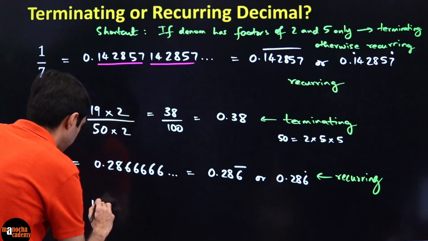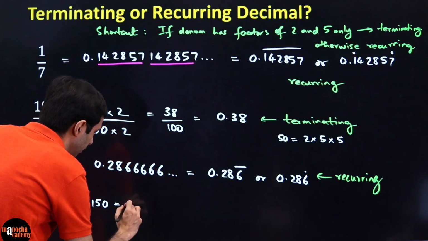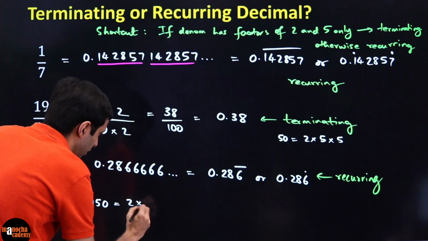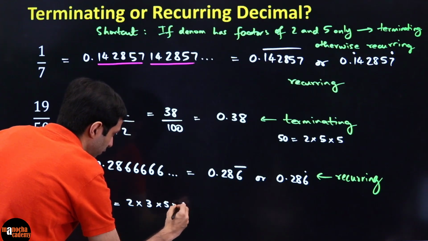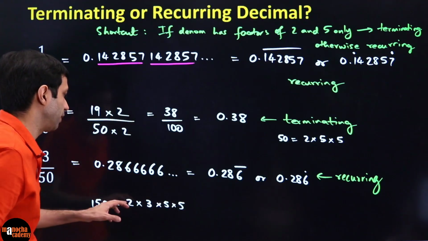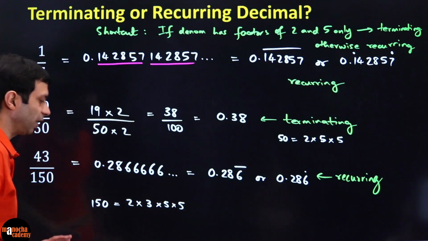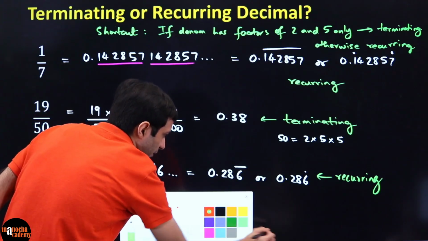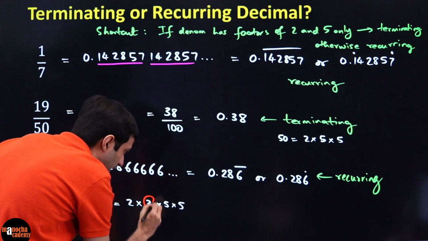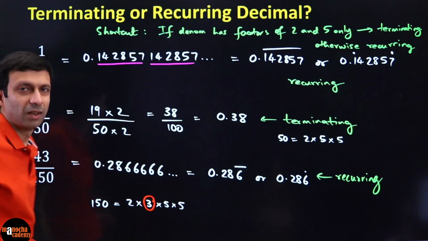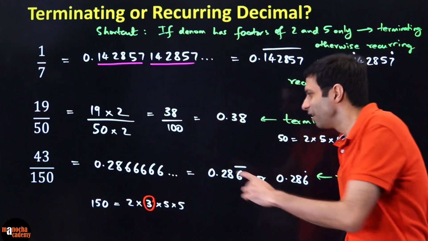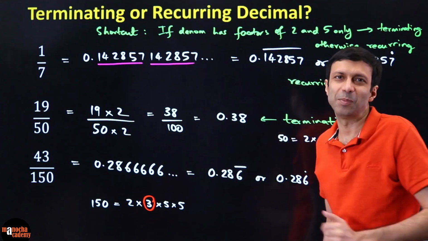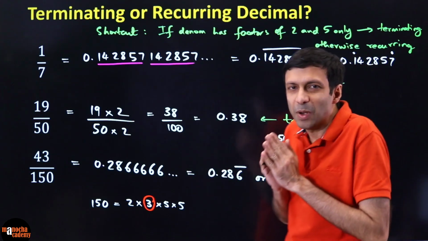150. What are the factors of 150? We have 2 times 3 times 5 times 5. Check it. 25 times 2, 50. 50 times 3 is 150. But the problem is factors of 2 and 5 only. There are 2 and 5 factors, but 3 is also there. This Mr. 3 has spoiled it, right? And that is why it is giving a recurring decimal number. So this is the simple magic trick.